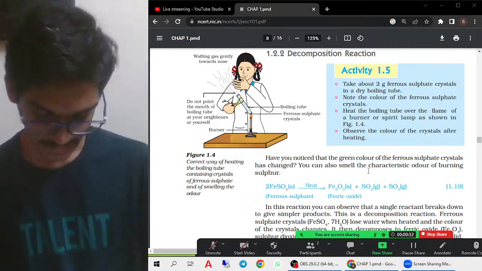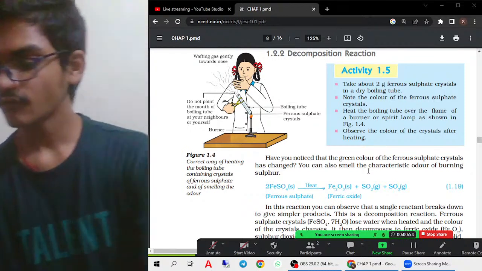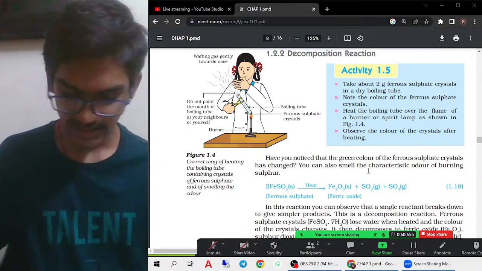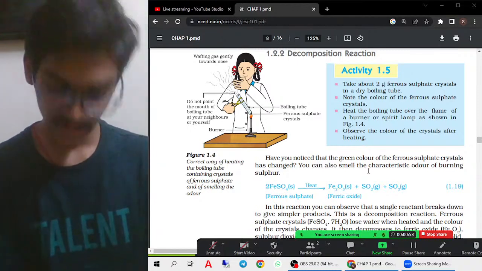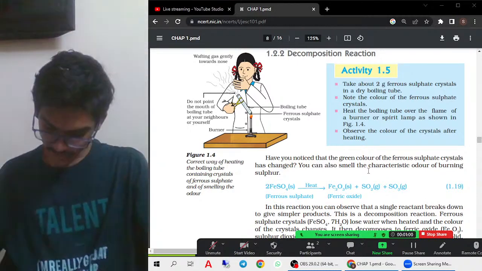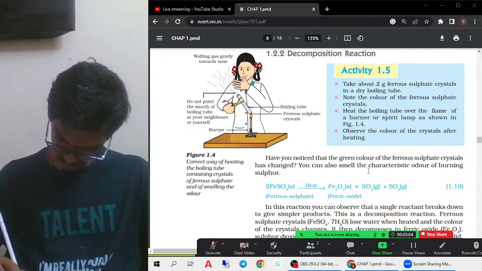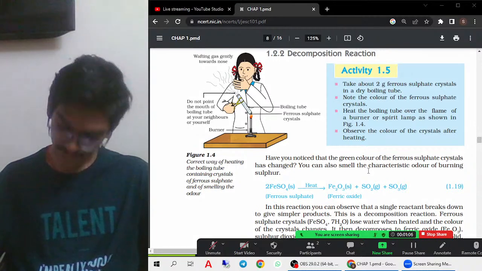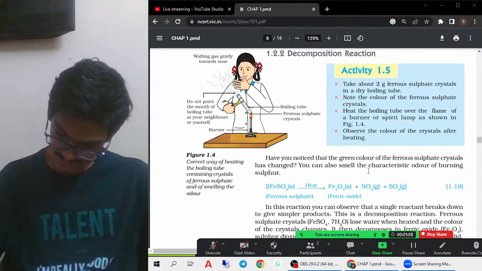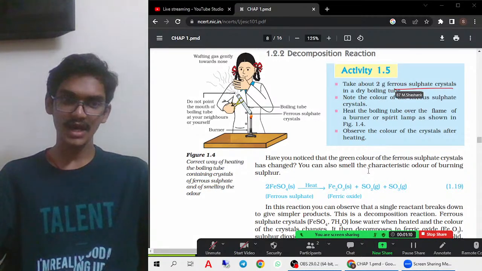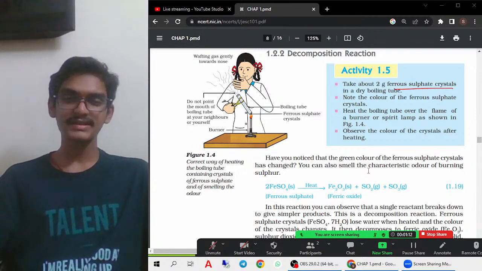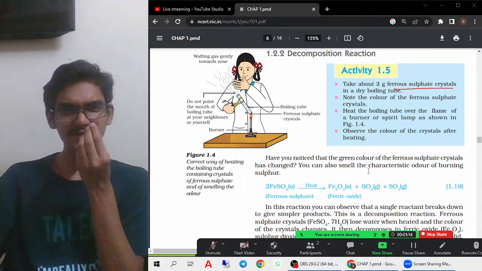Okay, now let us see. The reaction of activity 1.5 is stating the following. Activity 1.5, if you see here, they are taking ferrous sulfate crystals. Ferrous sulfate crystals are in crystal form, that means small crystals, small particles.